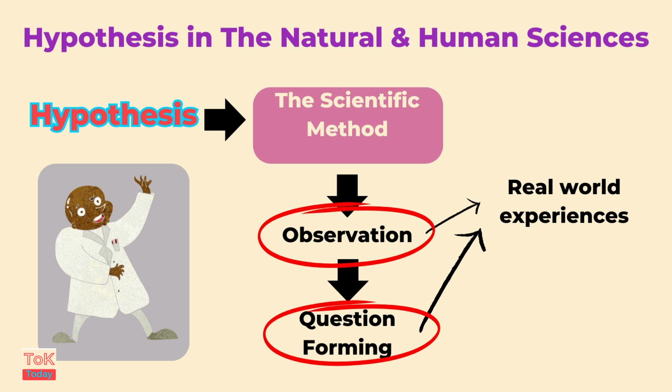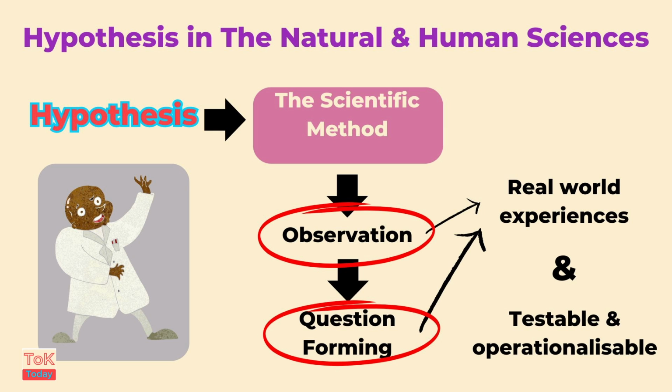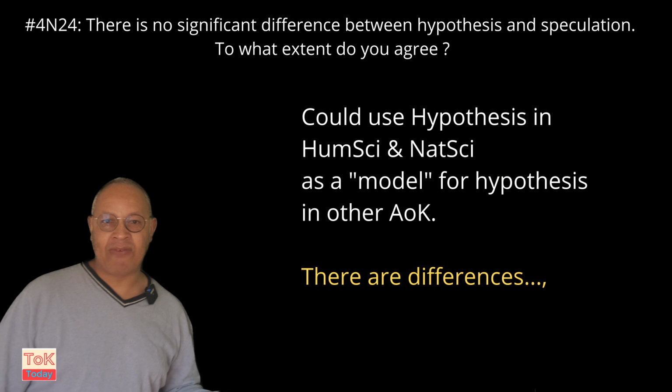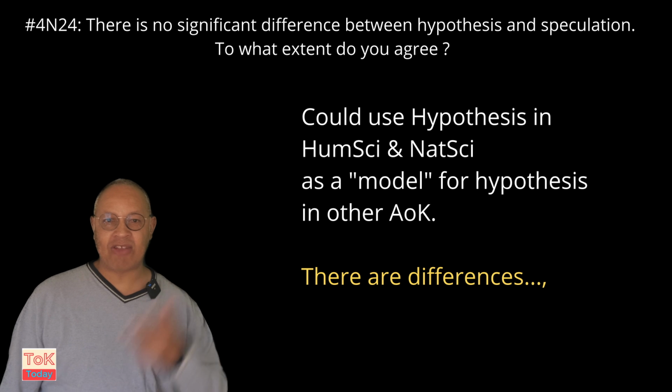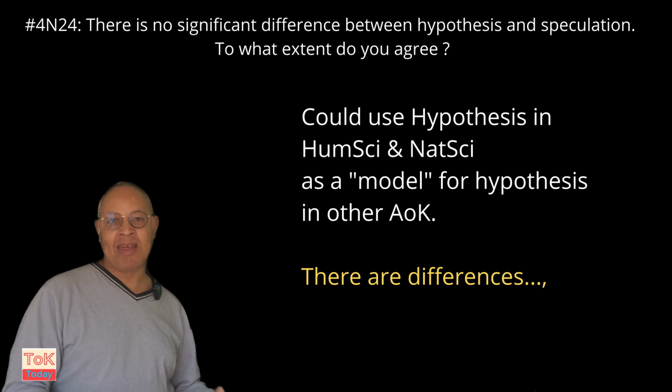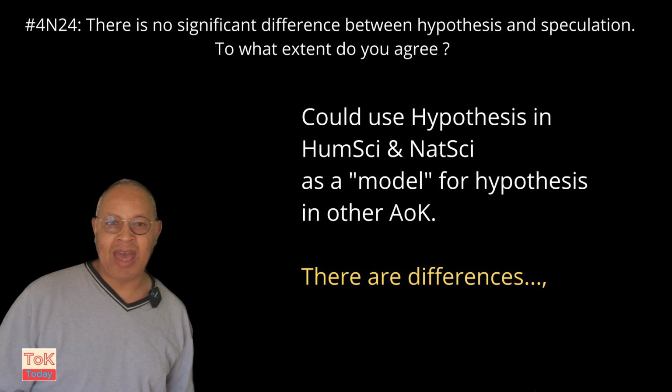or observable phenomena. Secondly, because the hypothesis in the sciences is used for experimental testing, then we can assume that it will be testable. As such, it should have measurable variables, one of which can be manipulated. Now, we can use the definition of hypothesis from the human and natural sciences to inform our ideas of what a hypothesis might be in the other areas of knowledge.